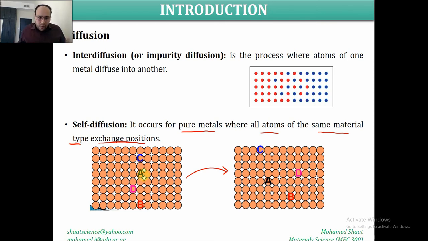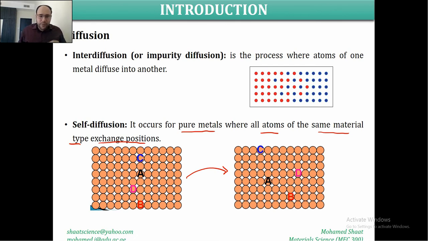If we just removed these letters, we wouldn't notice any change in the lattice sites or any diffusion. But physically, there is a diffusion happening here, these atoms are exchanging positions because of the heat. So the diffusion mechanism takes place within the same material type, but it will not be clearly seen as long as there is no change in the crystal structure. But this doesn't mean that there is no diffusion. No, the diffusion is there and is happening.